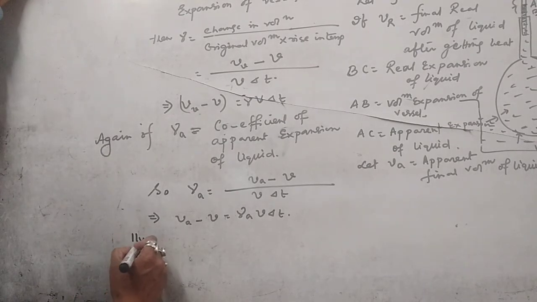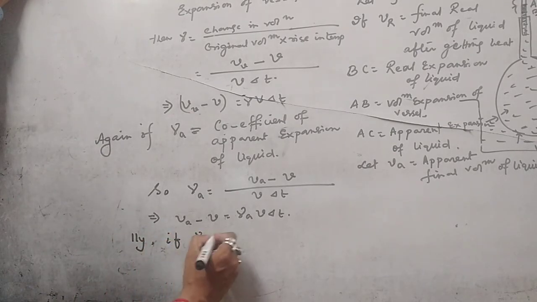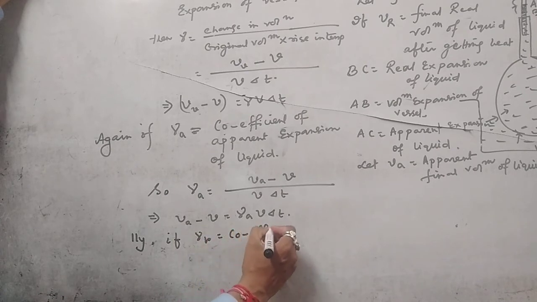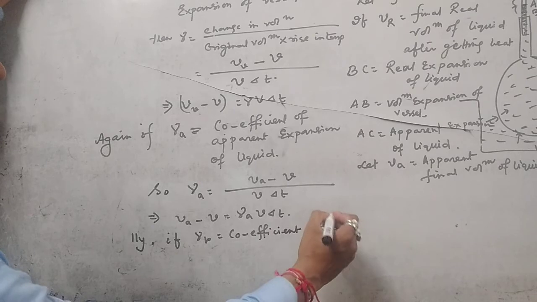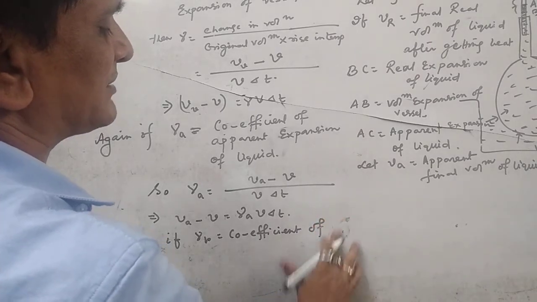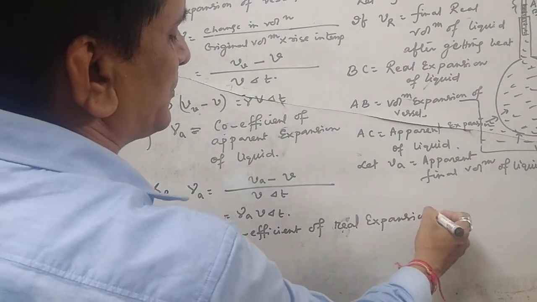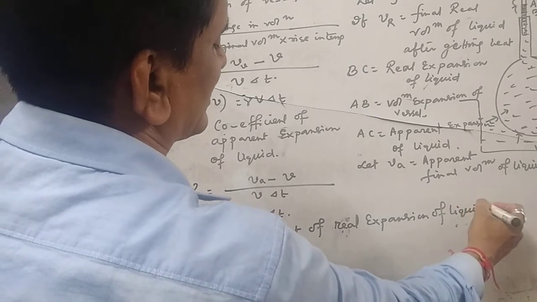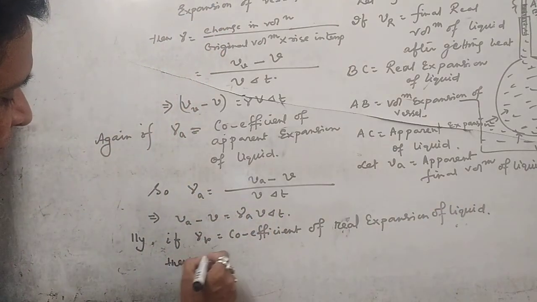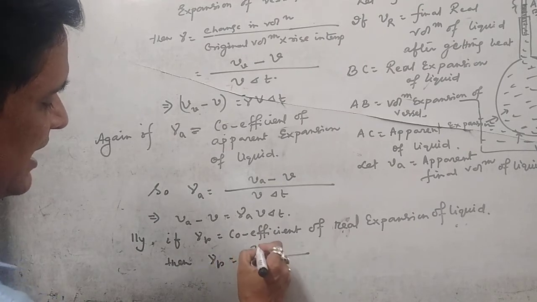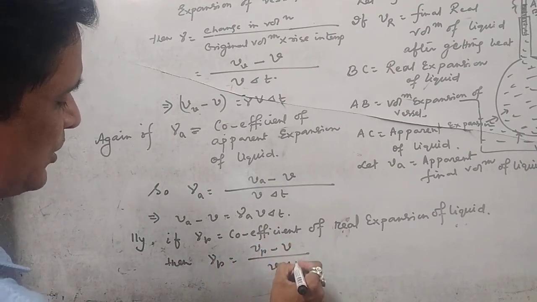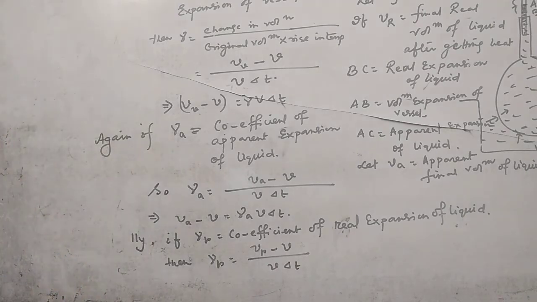Similarly, if gamma suffix R is the coefficient of real expansion of liquid, then gamma suffix R equals V R minus V divided by V into delta T, because gamma suffix R is defined as the real change in volume by original volume per degree rise in temperature.